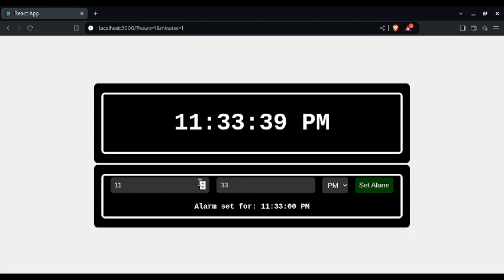We can have multiple alarms. We can have a name, maybe give it a name, maybe wake up, go to work, go to school, record a video, and then you can have multiple alarms displaying or playing at different times or different intervals. That's how you can improve on this. Maybe we might do that, maybe we might not, but I think that's it.